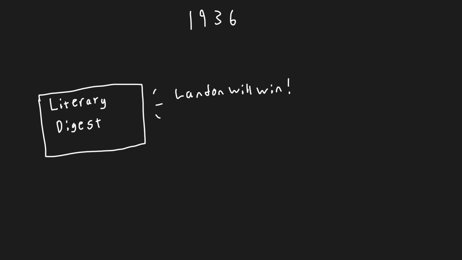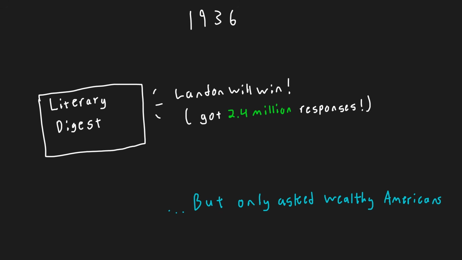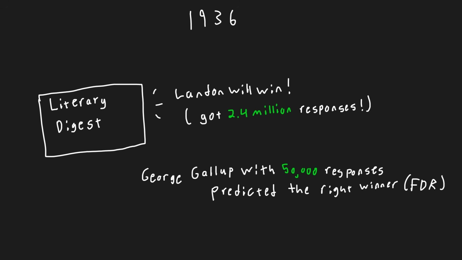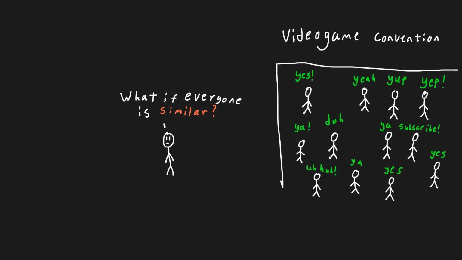In 1936, Literary Digest polled that Alfred Landon would win the presidential race, and even asked millions of people. But it turns out, of the 2.4 million people who responded, they were their readers and people who own telephones and cars. And at the time, this meant that their sample was heavily biased to those with a higher income, who were more likely to vote for Alfred Landon, and was not representative of the total population. On the other hand, a competing pollster had managed to predict the right winner, only asking 50,000 people, a fraction of the other. So how do you avoid something like this?